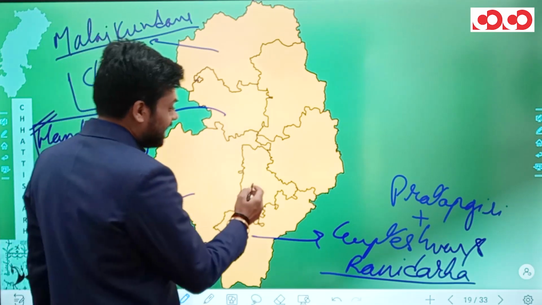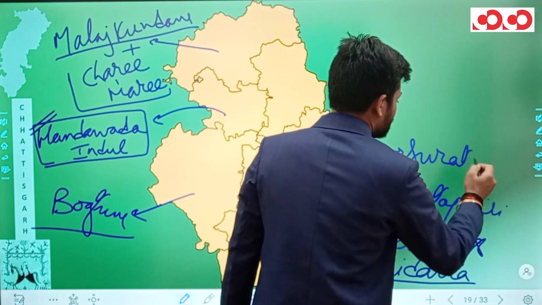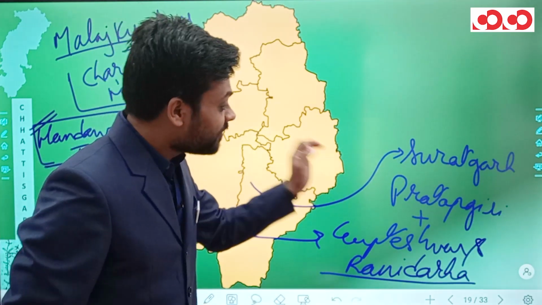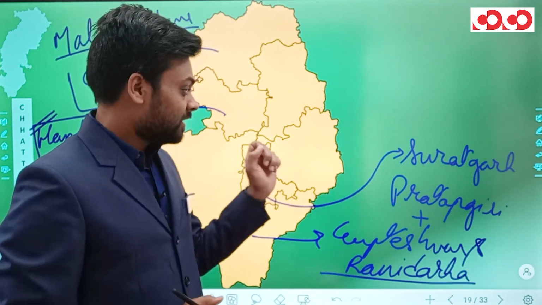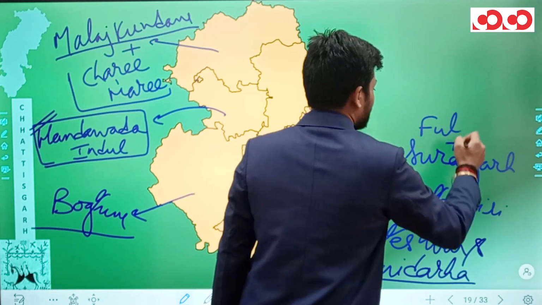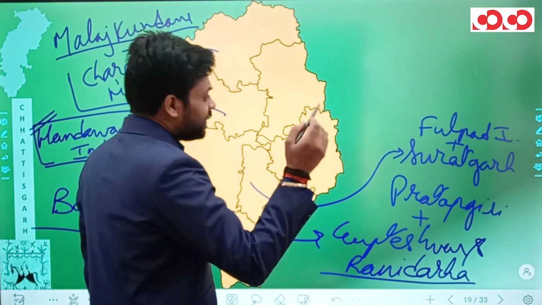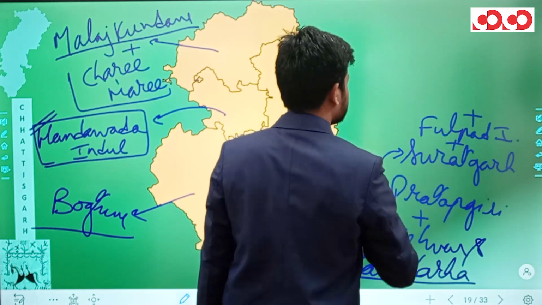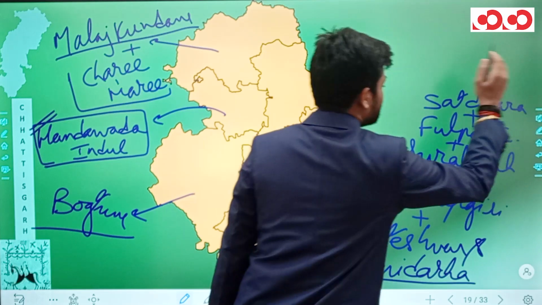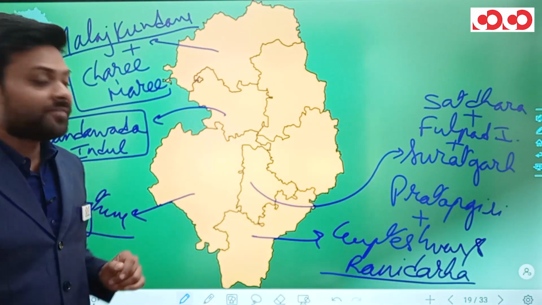In the Dantewada district, we have Suratgarh Falls on river Dankini. Plus we have Fulpad Indul Falls. We also have Sat Dhara Falls in the Dantewada district on river Indravati.